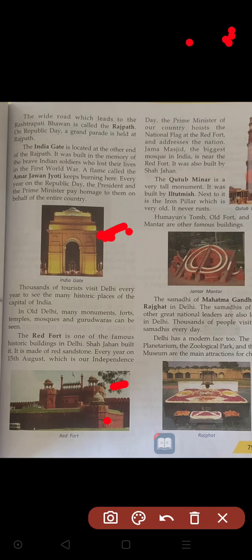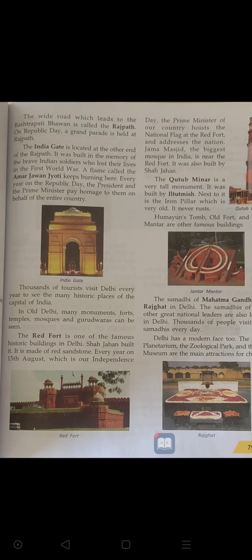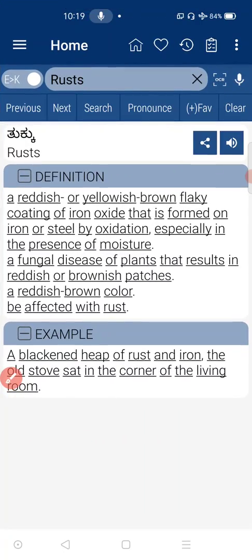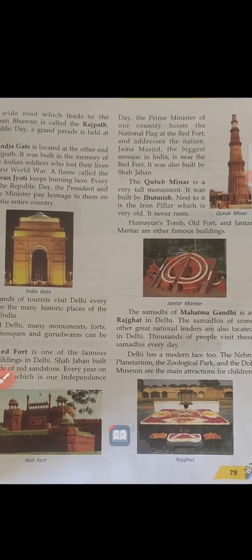It was built in the time of Shah Jahan. When he was ruling, Shah Jahan supported people to build this fort, Red Fort. And on 15th August, Independence Day, the Prime Minister will hoist our national flag here, and on Republic Day our President will hoist our national flag. I said that.